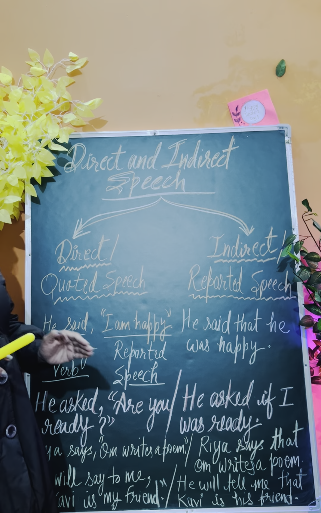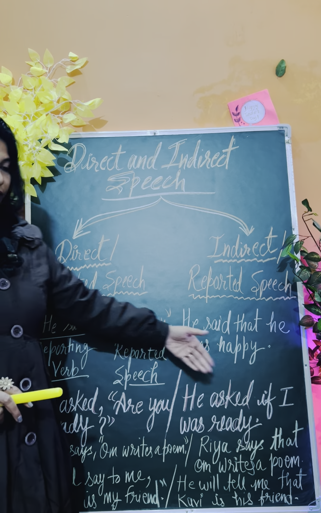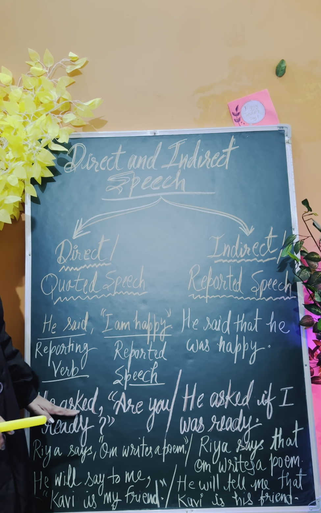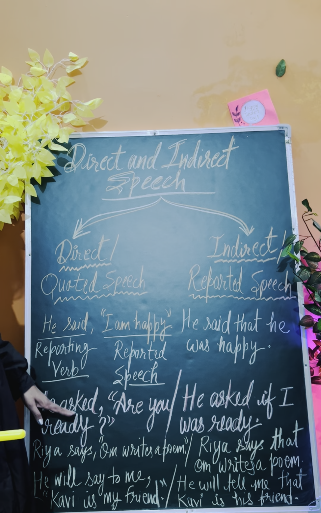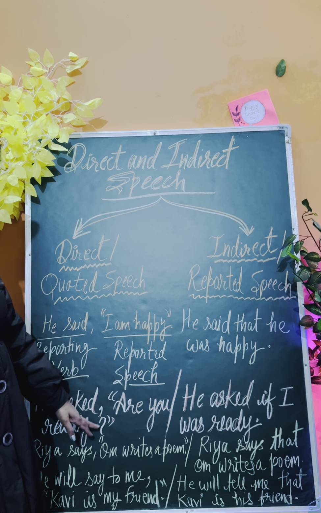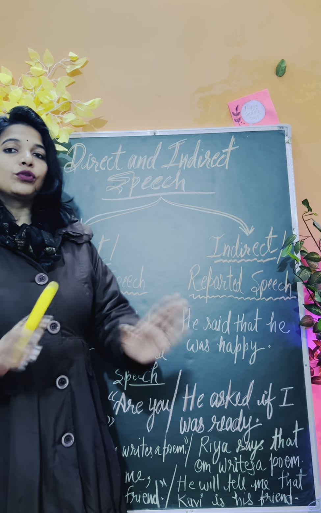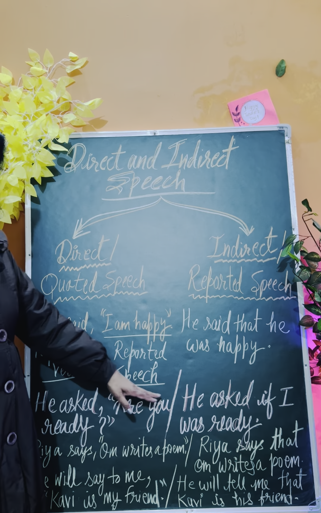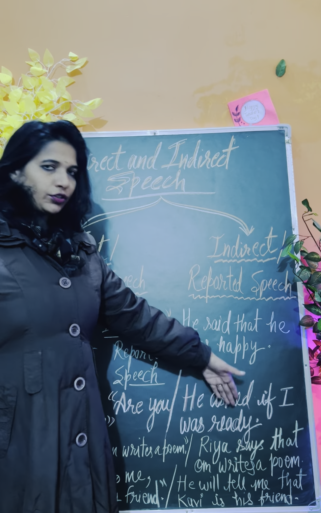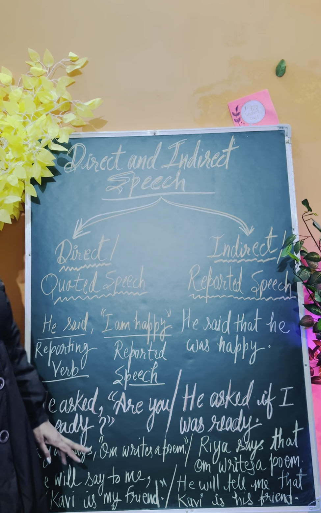On that basis, you can change direct into indirect speech. In the example I gave you, he asked, "Are you ready?" The question mark is there, but once it changes into indirect speech, that question mark will be removed. He asked if I was ready. Like that, it will be changed, right?